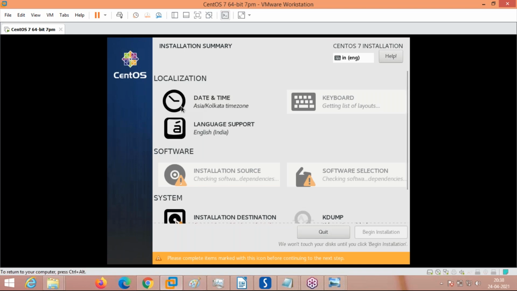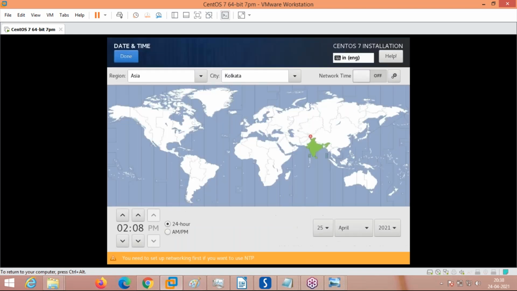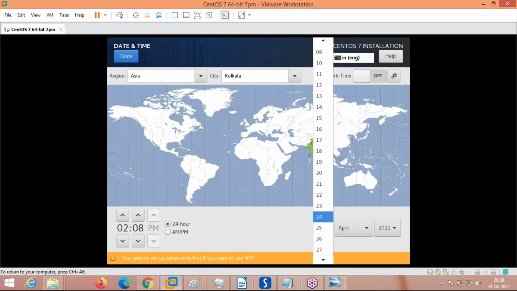So first thing is date and time. Select the date and time. Here by default it is selected as this thing. What is the date and time? It is 25th April. No, it is 24th April. So I am changing it. What is the current date? Time 20:38.